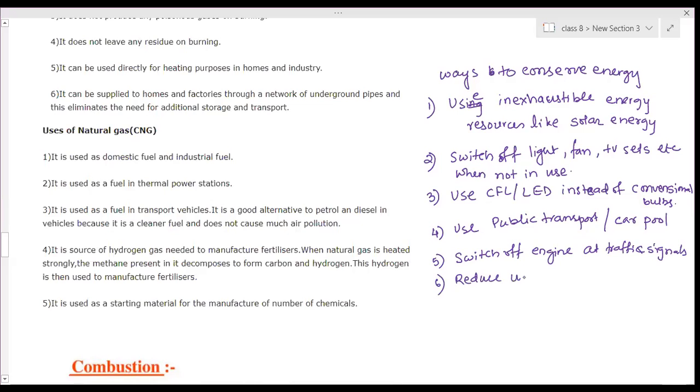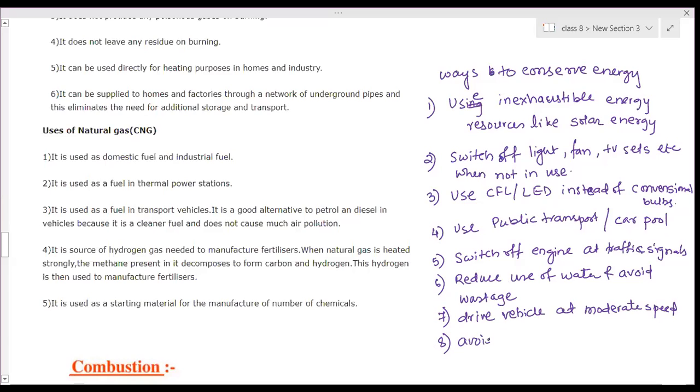Reduce use of water and avoid wastage. Drive vehicle at moderate speed. Avoid overuse of cooking gas.